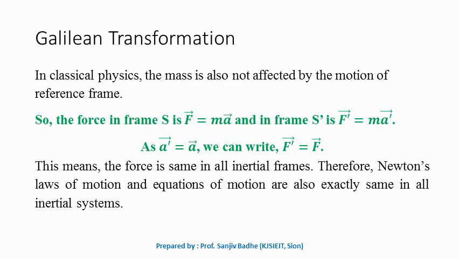So in last slide we have seen that acceleration is not affected by the motion of the reference frames if the reference frames are inertial frames. Mass is also not affected by the motion of reference frames in classical physics, and therefore if we calculate the force F in frame S, it will be equal to ma, and in frame S prime the force will be ma prime. As we have already seen, a prime is equal to a, therefore we can write F prime equal to F.